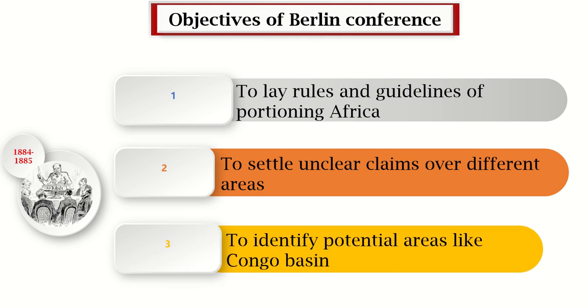And the last objective was to identify potential areas like Congo, to know which places were very, very potential, and identify those potential areas and divide them peacefully among Europeans. These were the main objectives of the Berlin Conference, but mainly it is number 1, to make sure we are putting in place rules and principles that will help us to divide Africa by peaceful means, to avoid the chance of having war.